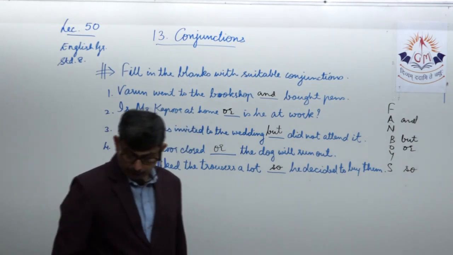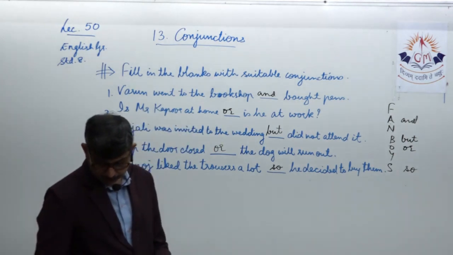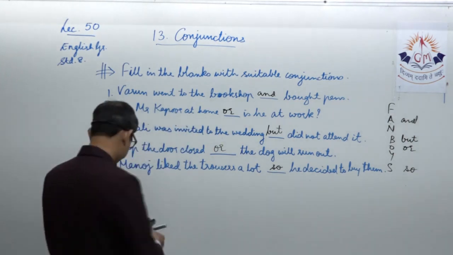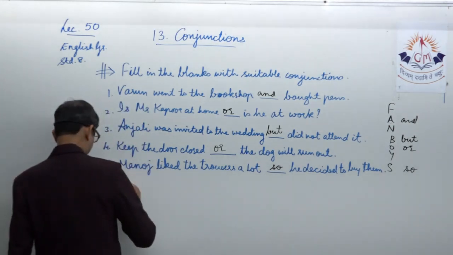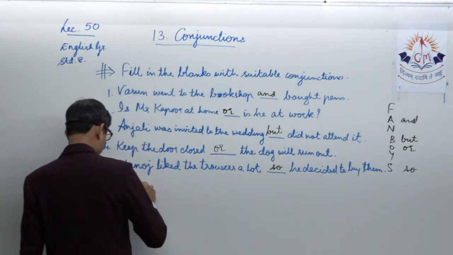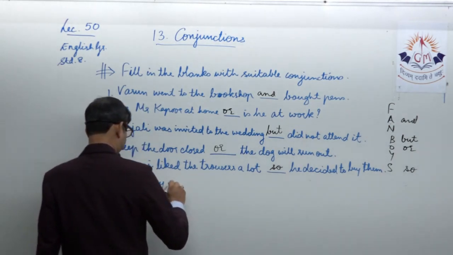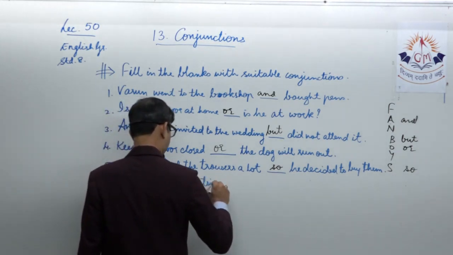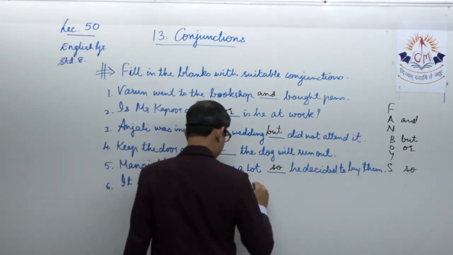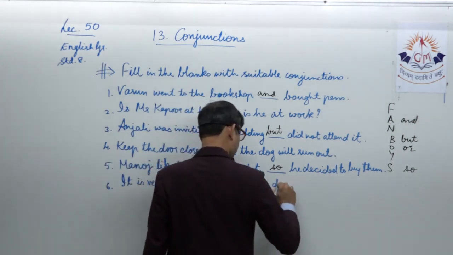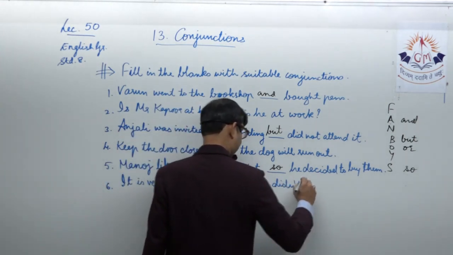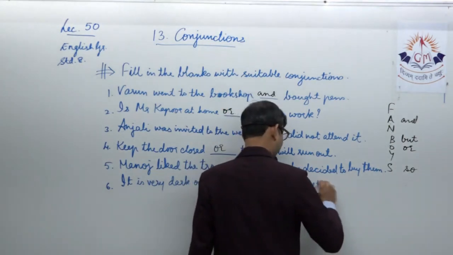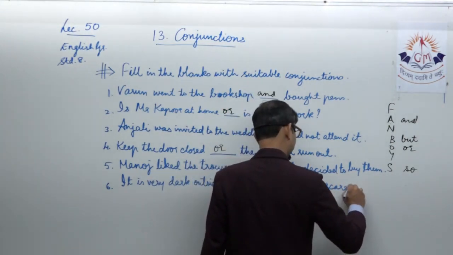it is very dark outside dash, she did not get scared.